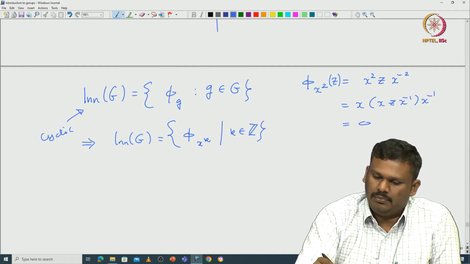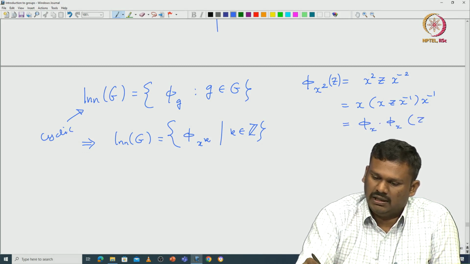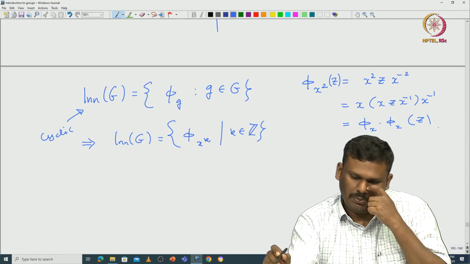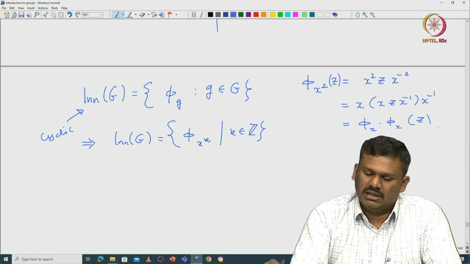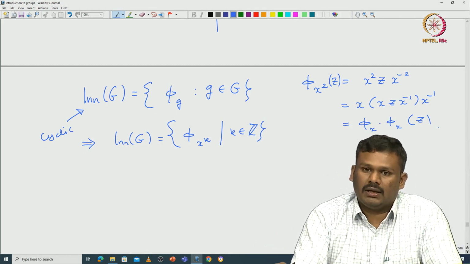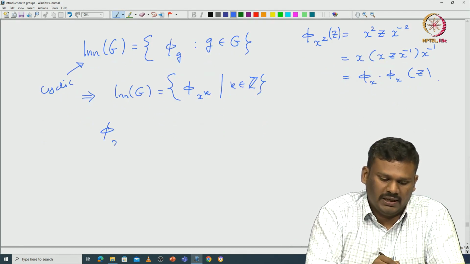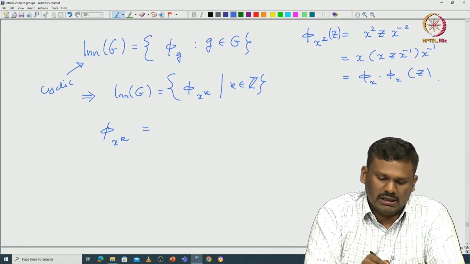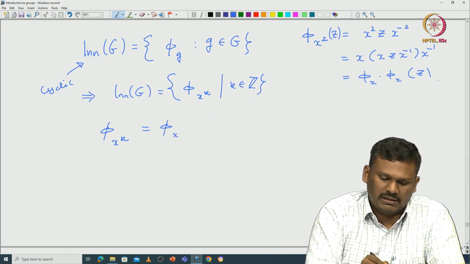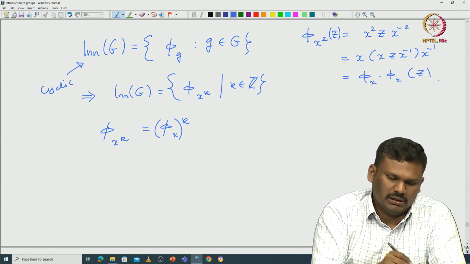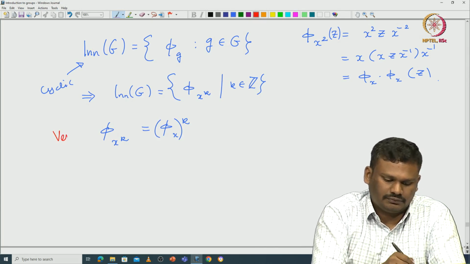So you apply π_x twice, applying it on each. So π_x squared is the same as π_{x squared}. Now, this computation you can do for any powers. So π_x^k is exactly equal to π_{x^k}. This is something you can verify.